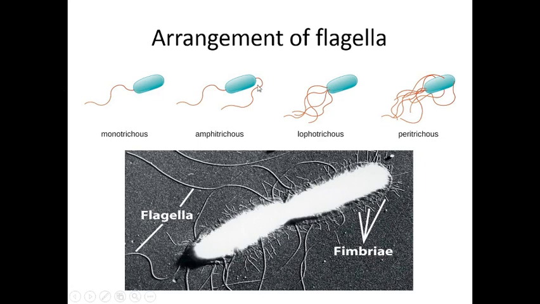Now you can see here the arrangement of flagella. If one flagellum is there at one end, that is monotrichous. If there are two flagella at two ends, that is amphitrichous. More than one flagellum at one end is lophotrichous, and flagella all around the cell wall is peritrichous. And you can see here the typical bacterial structure.